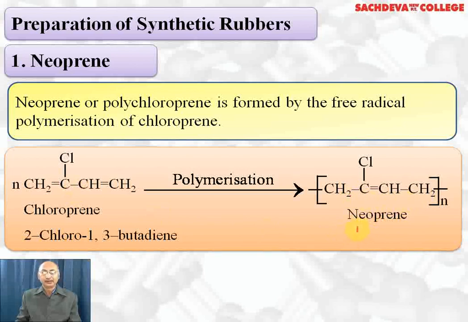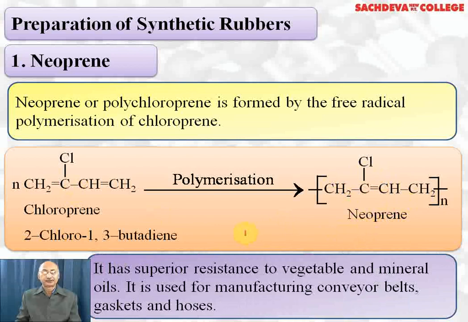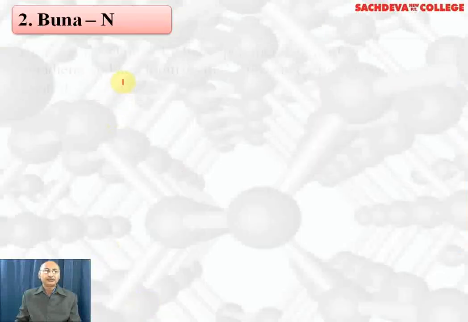We get neoprene. Neoprene is non-inflammable due to the presence of a large number of chlorine atoms. It has superior resistance to vegetable and mineral oils, so that's why it can be used for storing vegetable and mineral oils. It is used for making conveyor belts in coal mines because it does not catch fire, and gaskets and hoses are also made of neoprene. Next we are taking Buna-N.